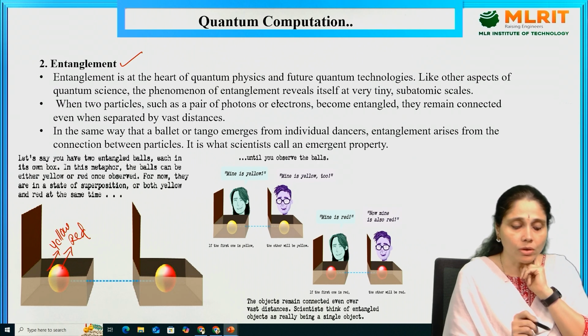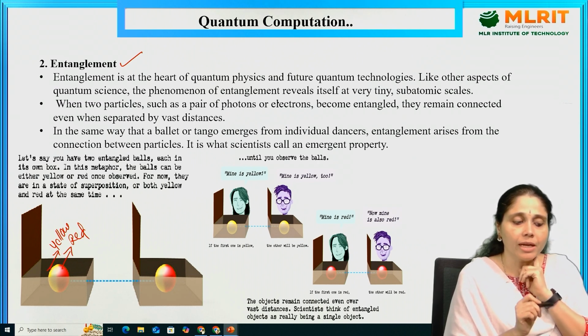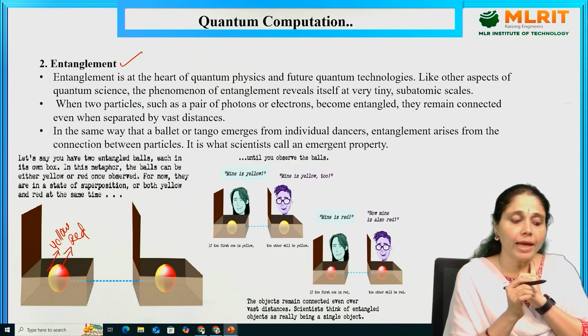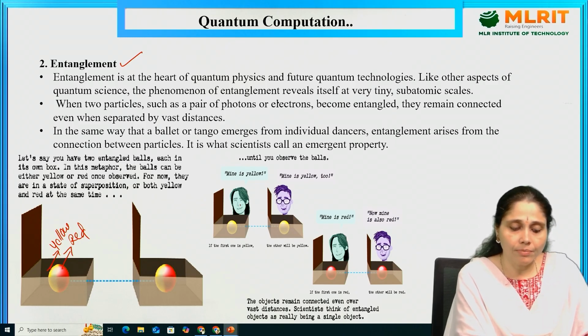Now in this metaphor, the balls can be either yellow or red once observed. For now, they are in a state of superposition, both yellow and red at the same time. This person says it is yellow.